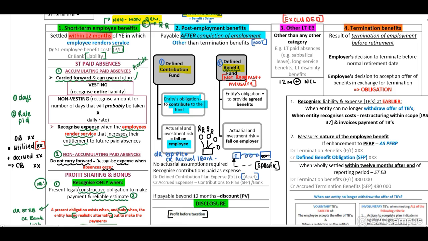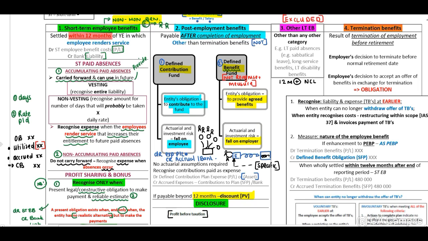And the employees of this entity will contribute to this specific plan. Okay. The entity's obligation will be to provide agreed benefits, and the actuarial and investment risk will fall on the employer. Okay. Again, guys, if payable beyond 12 months, you need to identify long-term and you will have to discount.